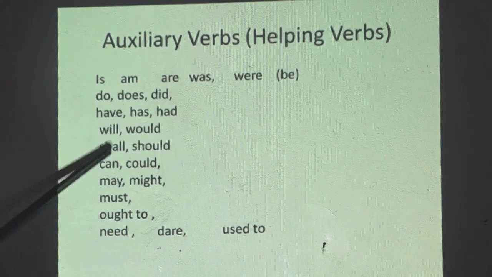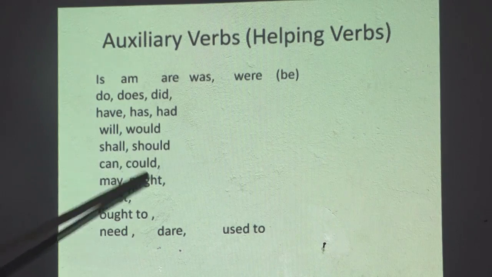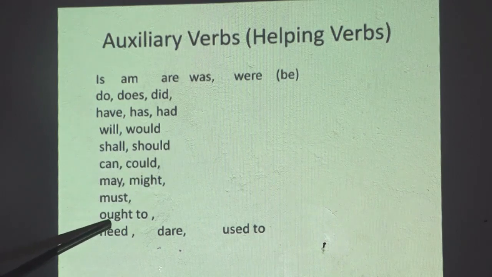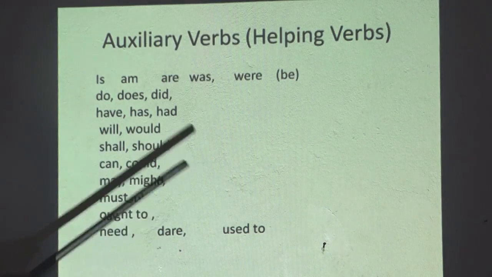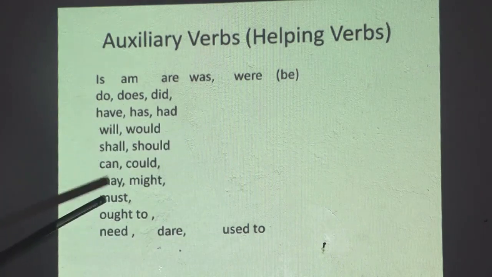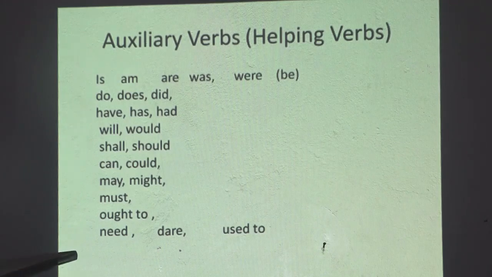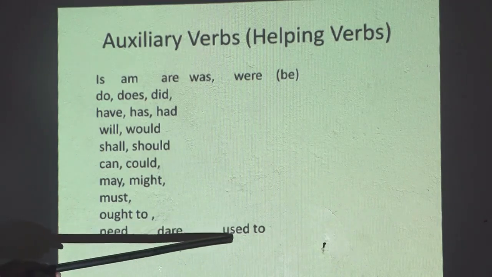Now will, would, shall, should, can, could, may, might, must, ought to, need, dare, and used to. These are the modals and semi-modals. And while changing sentences with these helping verbs, we don't have so much difficult situation except used to.